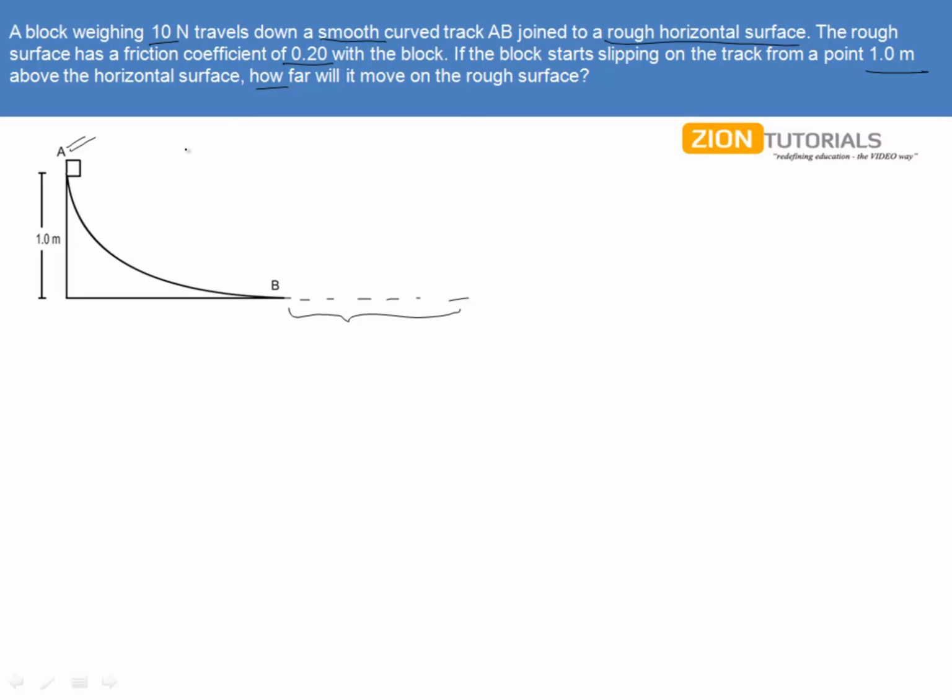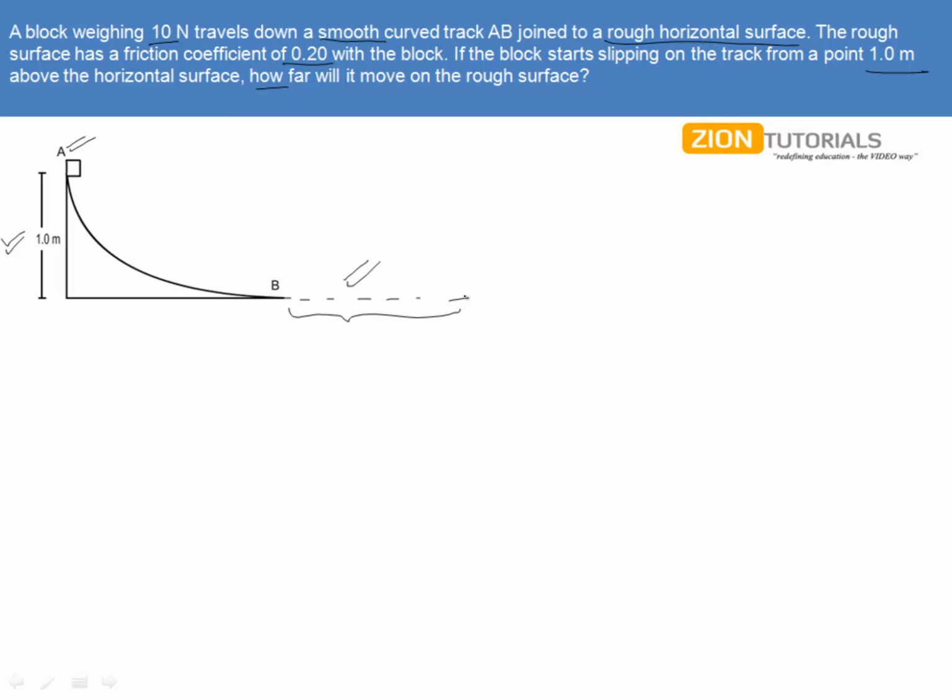Now the approach we should follow to solve this question is that positive work will be done by the gravitational force, which will result in the kinetic energy of this block being increased. Now this kinetic energy will be further reduced by the frictional force. So if this positive work becomes equal to the negative work, then this block will come to rest. That means no change in the kinetic energy.